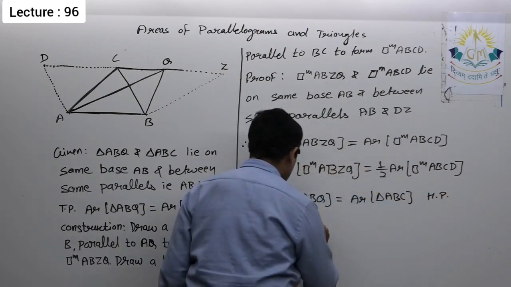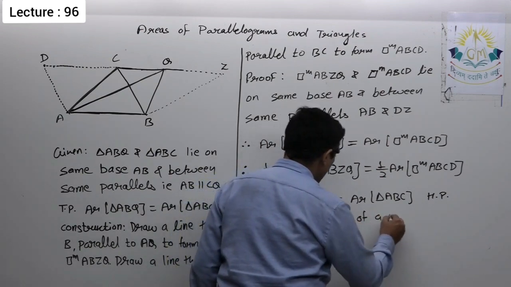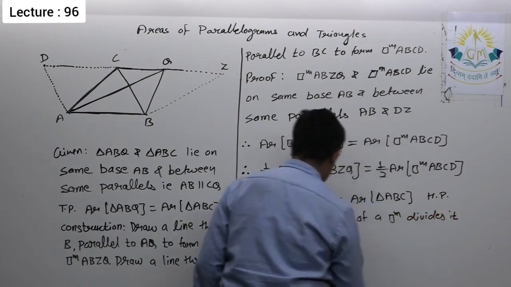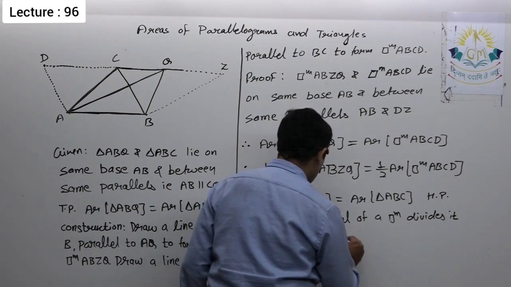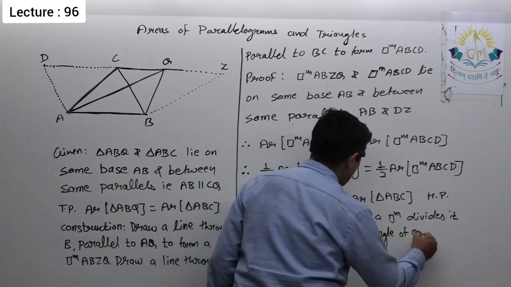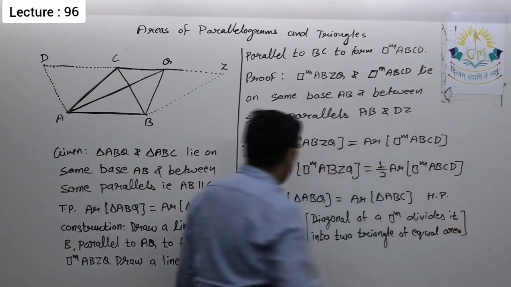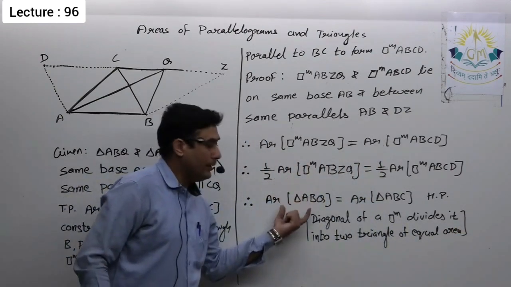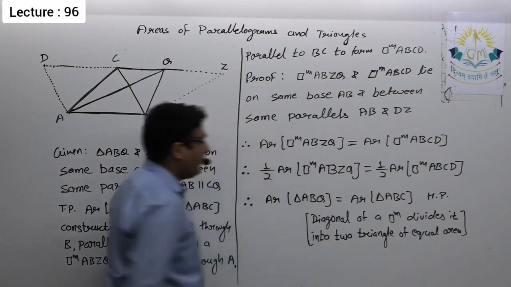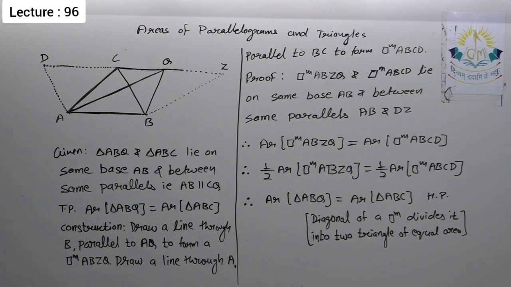Here you can write the reason: diagonal of a parallelogram divides it into two triangles of equal area. So half of a parallelogram is a triangle, that we saw as the first theorem that I gave you to prove on your own. So this is the complete solution. Please note it down. Then we'll see the next theorem.